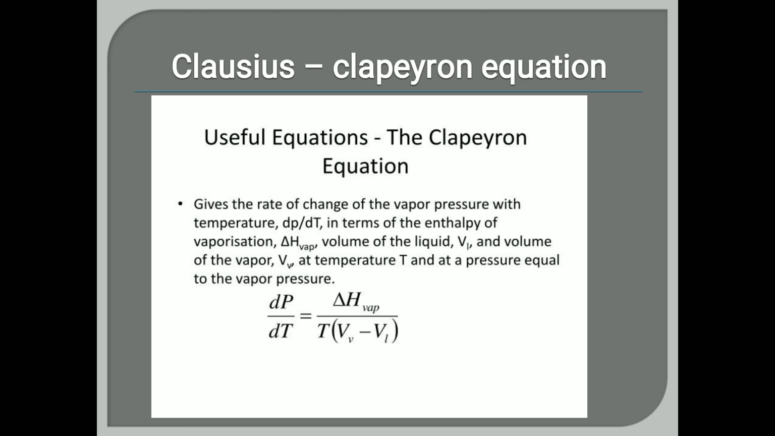So the equation may be written as dP/dT = ΔH_vap / (T (V_V - V_L)), where dP/dT is the change in vapor pressure with temperature, right? And ΔH_vap is the enthalpy of vaporization, V_V is the volume of vapor, V_L is the volume of liquid, and T is the temperature. So this is all about the Clausius-Clapeyron equation.